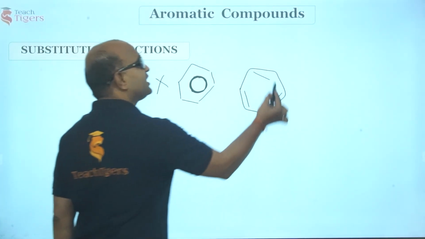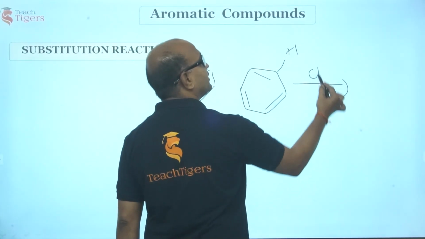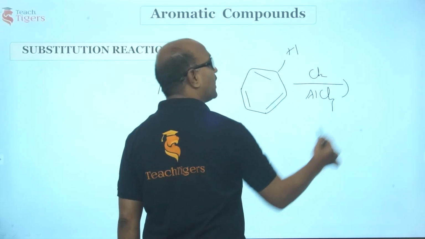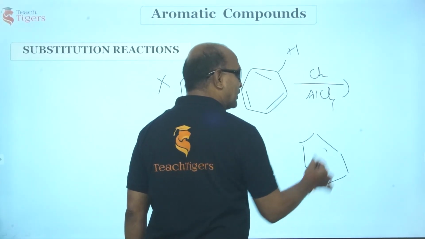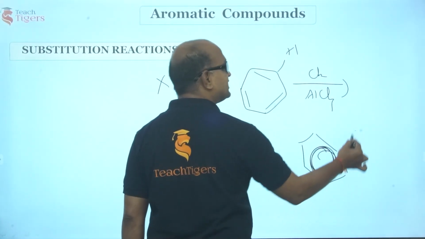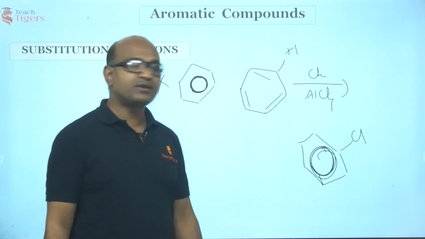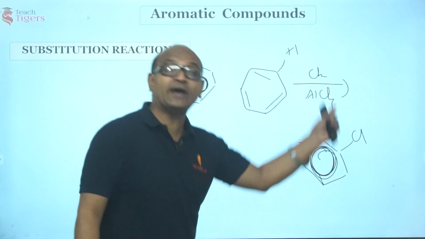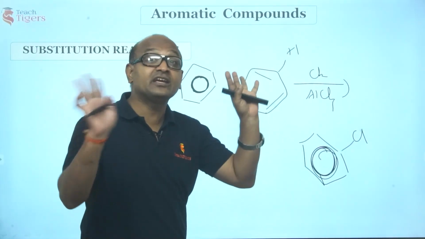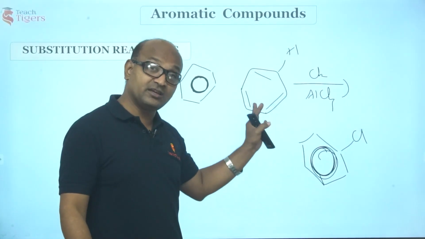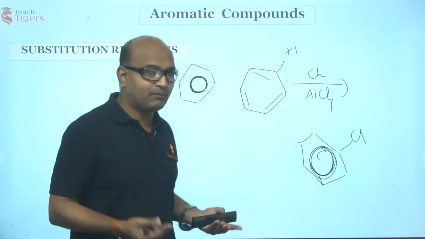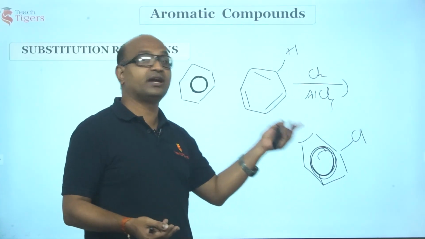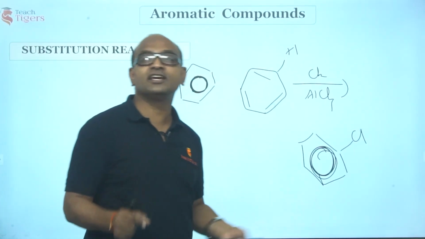That means, you treat this benzene with chlorine in the presence of AlCl3. What happens? That aromatic ring is still retained. That means this is aromatic, this is also aromatic. The aromatic ring is still present in the benzene ring. Then what happened? Hydrogen has been substituted. Benzene ring is still there.